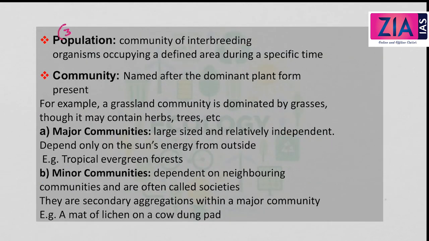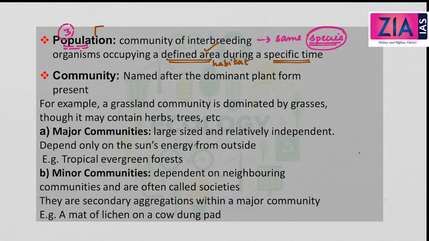Next, let us move to the third level, that is the population. So population is our third level. Now population is a community of interbreeding organisms. Interbreeding organisms, we know they are the same species. Only the same species can interbreed with each other, and that is what we already discussed when we talked about species. So population means a community of interbreeding organisms, or a community of species occupying a defined area during a specific time. Here two more things are added, that is a defined area regarding their habitat. So they occupy a defined area during a specific time.